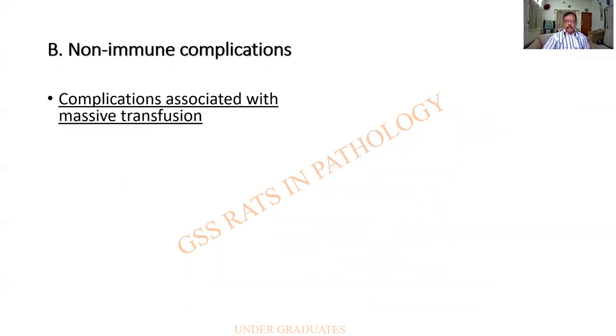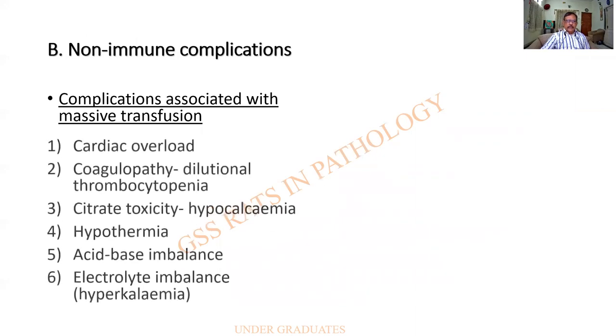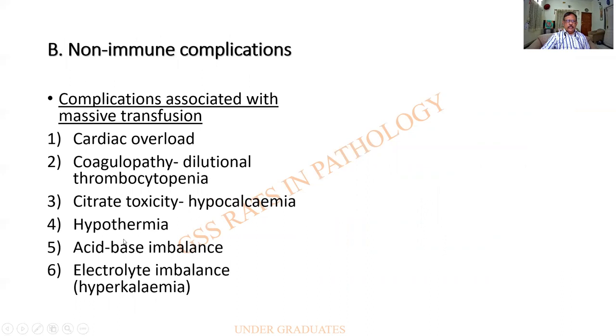Then there is a set of complications called the non-immune complications. With massive transfusion, you can get all these complications: cardiac overload, coagulopathy because of dilution, citrate toxicity, hypothermia, acid-base imbalance, and electrolyte imbalance, hyperkalemia. Learn them by heart, there is no other way.